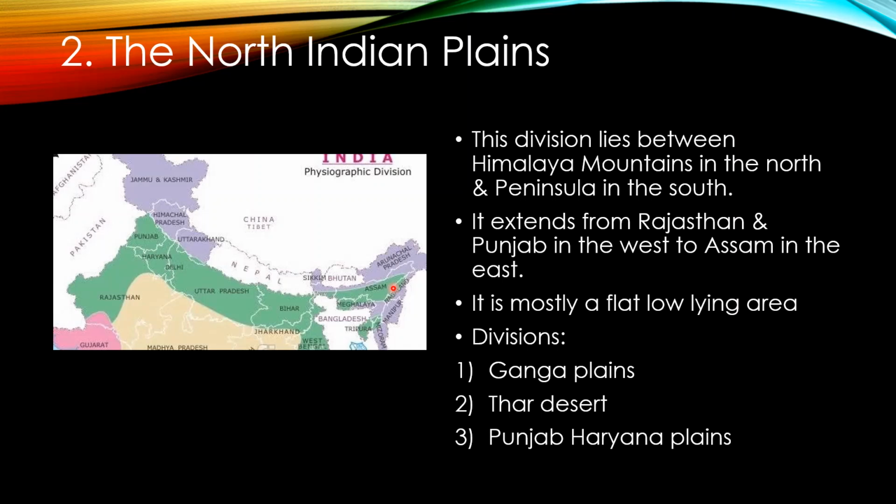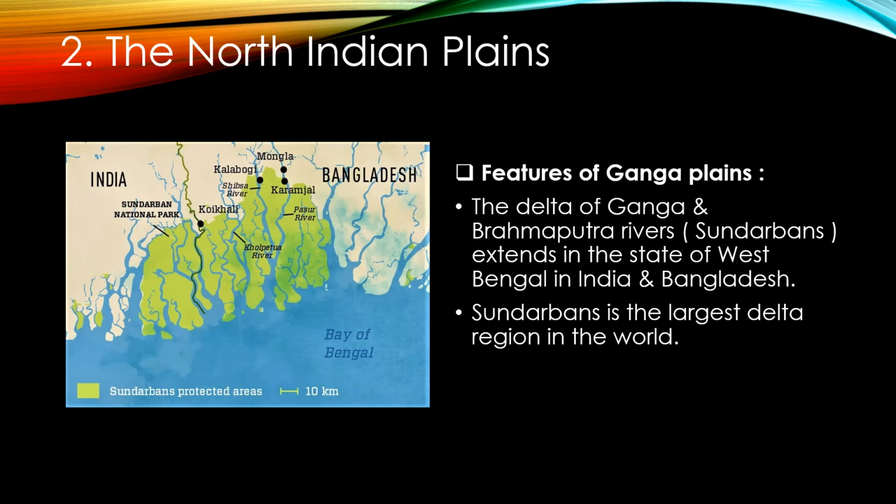It is mostly a flat lowline area, and the divisions are Ganga Plain, Thar Desert, and Punjab Haryana Plains. Let's see the features of Ganga Plain. The delta of Ganga and Brahmaputra rivers is called Sundarbans, and it extends in the state of West Bengal in India and Bangladesh, the neighboring country.